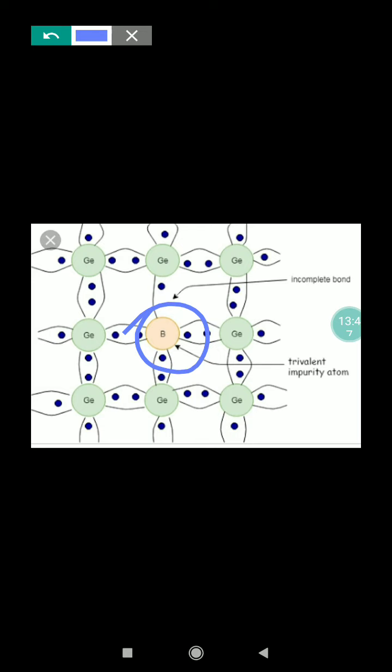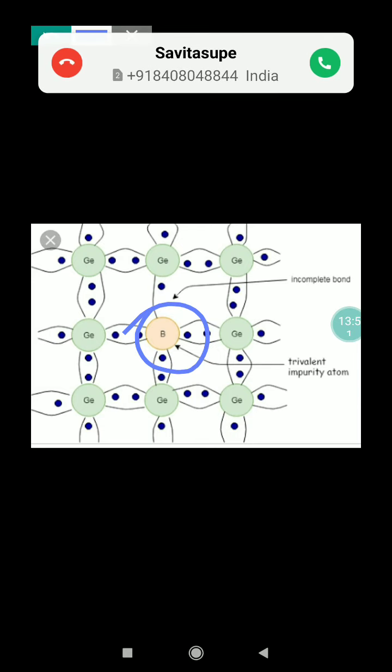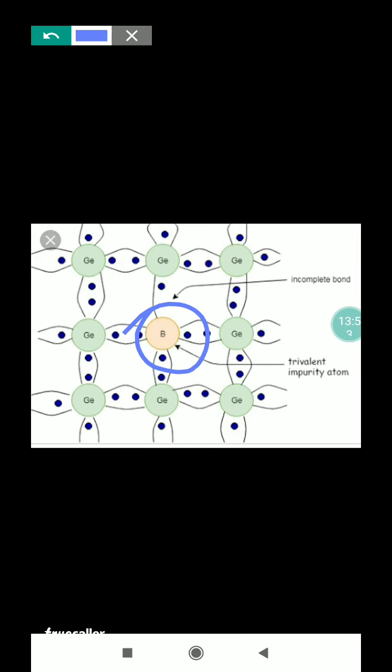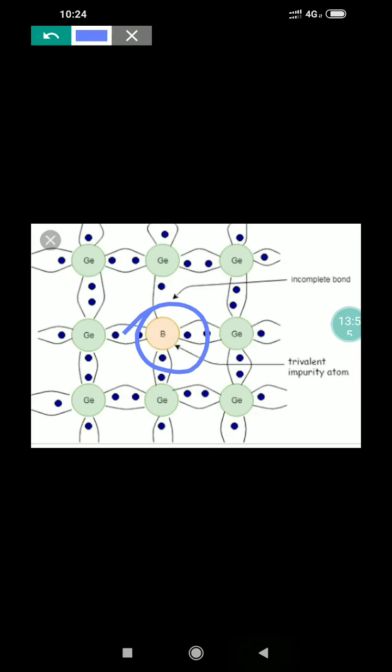But as boron is electron deficient, there is a deficiency of one electron. So the boron atom forms bonds with only 3 silicon atoms, and the missing 4th electron creates an electron vacancy, and this is called a hole. This is called the P-type semiconductor.